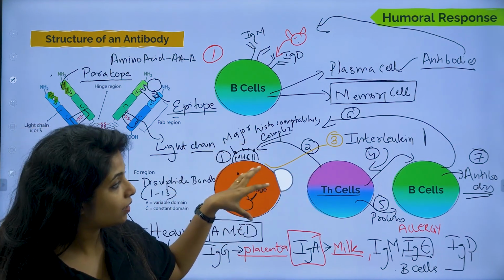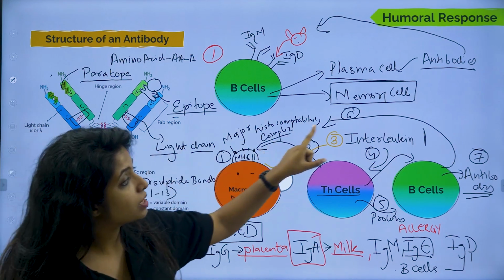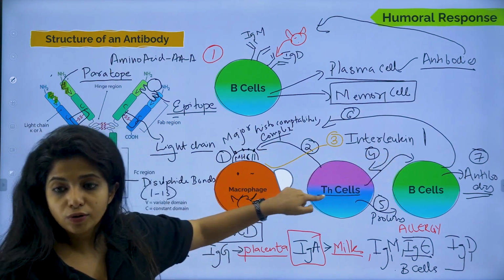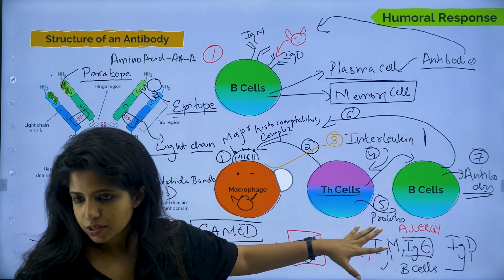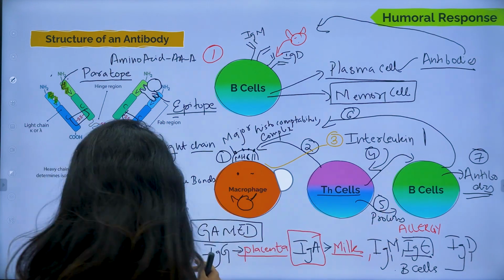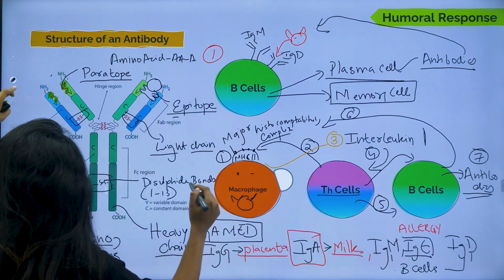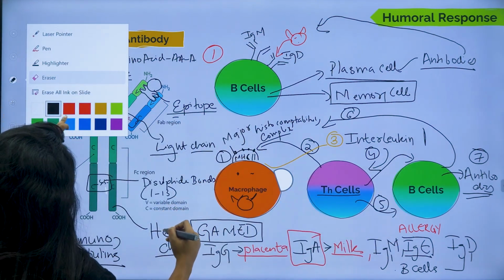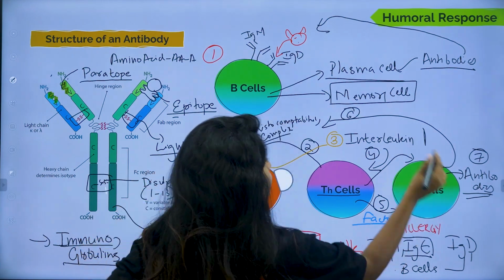It becomes activated. How does it become activated? Basically, when it comes and attaches over here, the macrophage releases interleukin 1. Interleukin 1 goes and acts on TH cells. Now the TH cells will be releasing certain proteins, certain factors. I should be writing certain factors. And now these factors will be calling upon B cells, and will help with the accumulation of B cells as well as more macrophages.